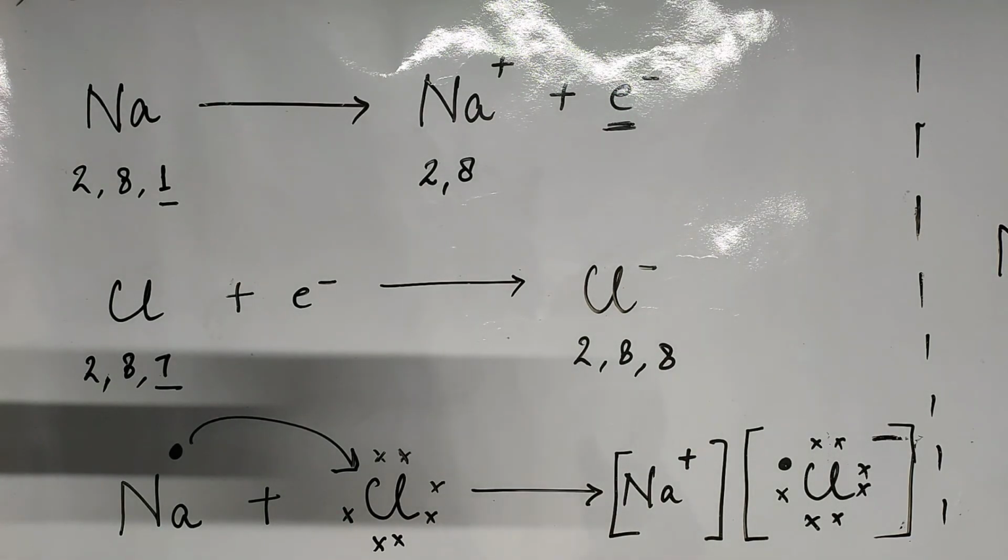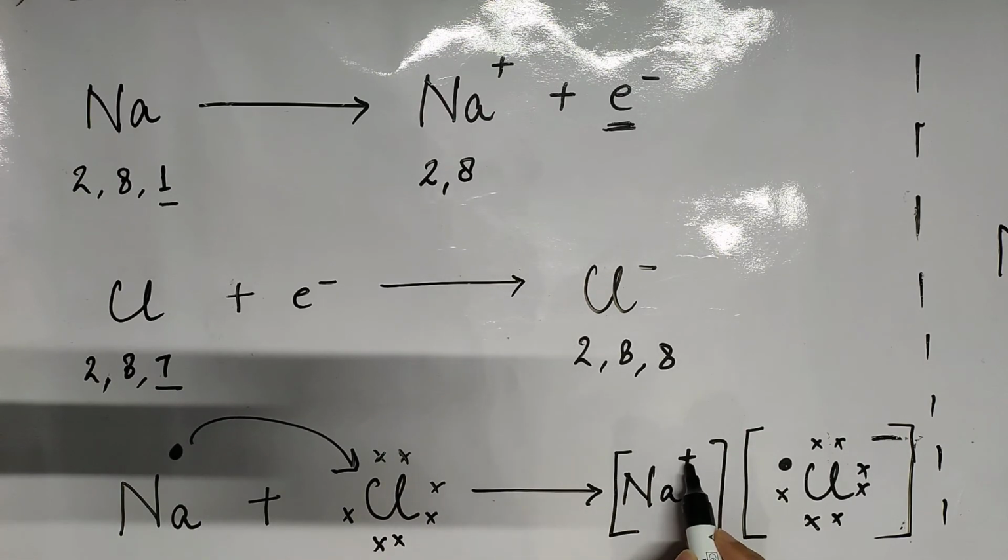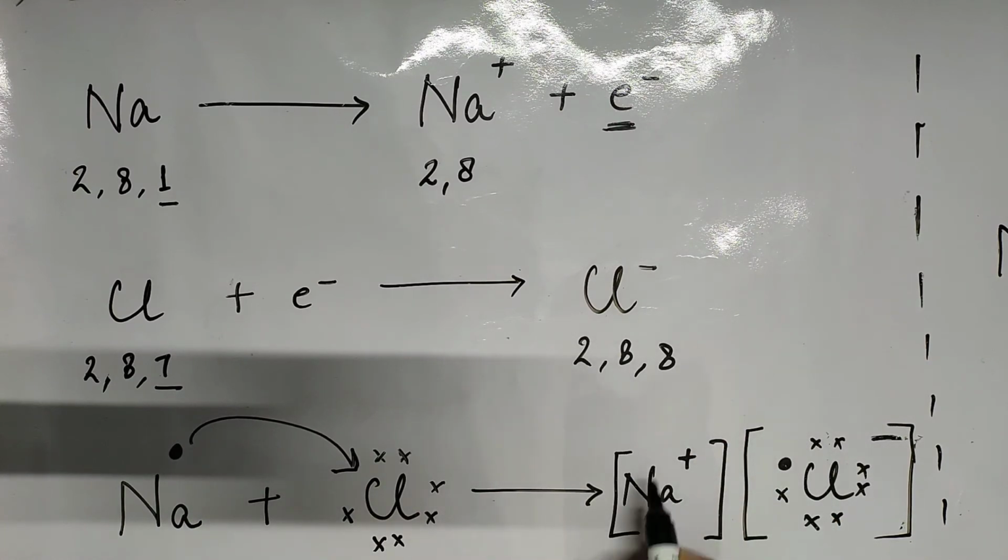Here the students make a mistake. Most of the time we have seen that students show the positive sign and also show a dot here. Why would there be a dot? There won't be any dot, because sodium has already given this valence electron to the chlorine atom. So here we will not show any valence electron, and that is why it has acquired a positive charge. So there are only two steps: the first step is this, the second step is this. These two steps represent the formation of NaCl, which you have to keep in mind.